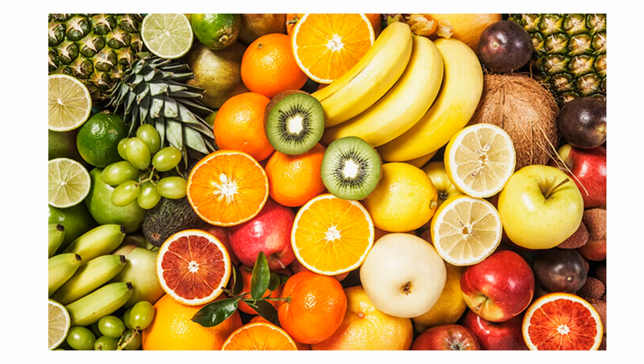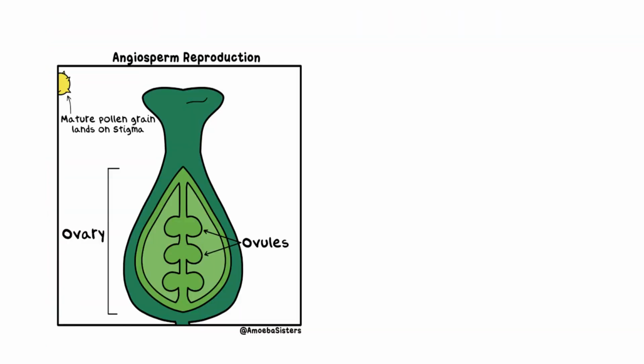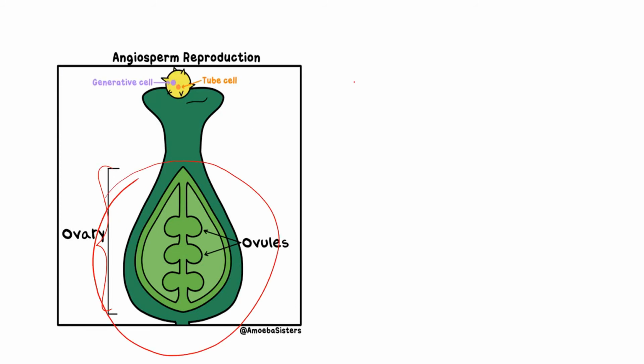So fruits are basically the ripened ovary. Let's see here. Yes, this one. You see, this is the ovary, right? When this part becomes ripe, that forms the fruit. You will see here once again. Just focus on this part. You will see that it will transform into a fruit.